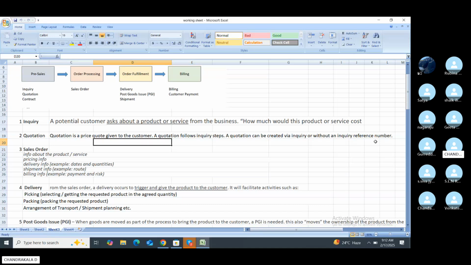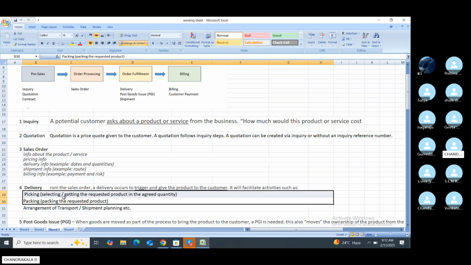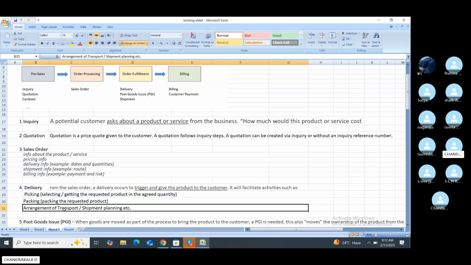Next is the sales order. The sales order holds information about the product, such as price information, quantity, shipment, and billing. These are the sales order details, leading to one delivery. Delivery is the sales order's delivery, for giving the product to the customer. It covers facility activities such as picking and packing, and transport and shipment charges are all included in the delivery.